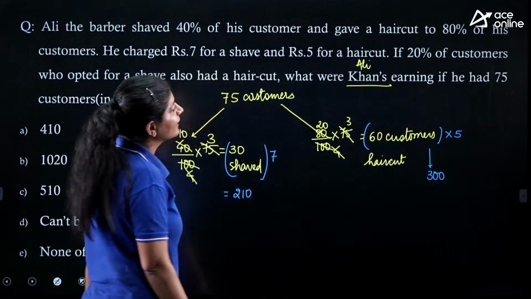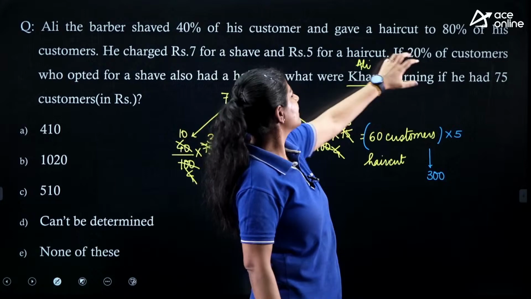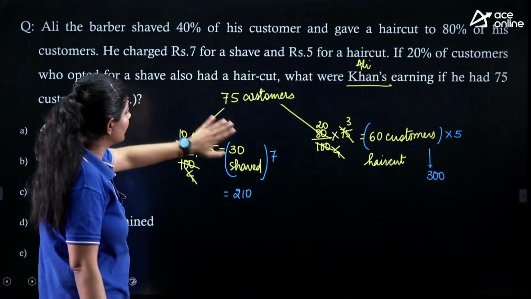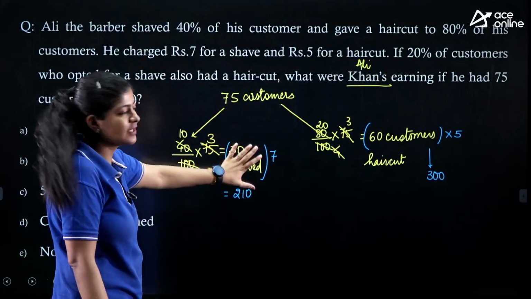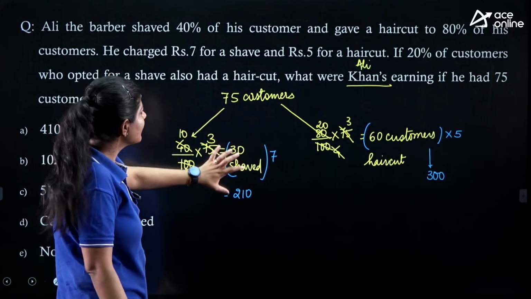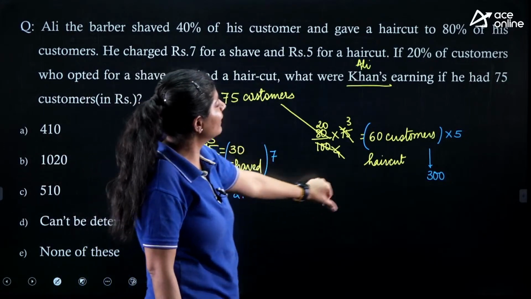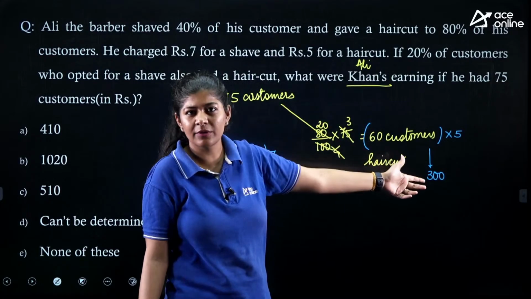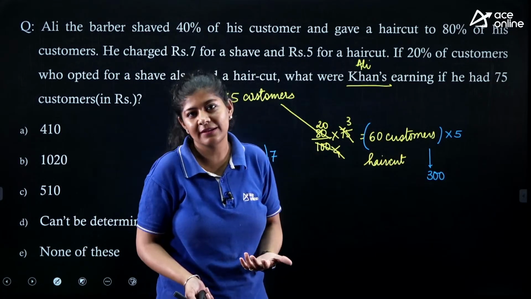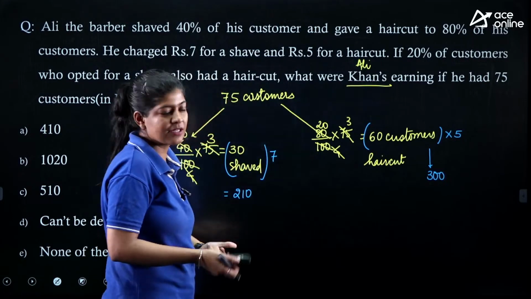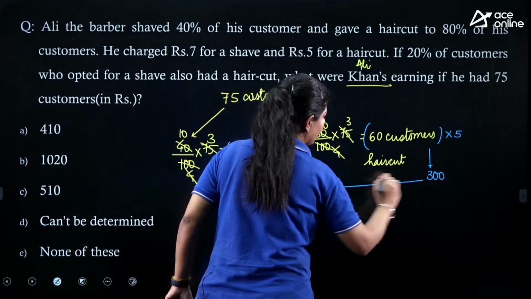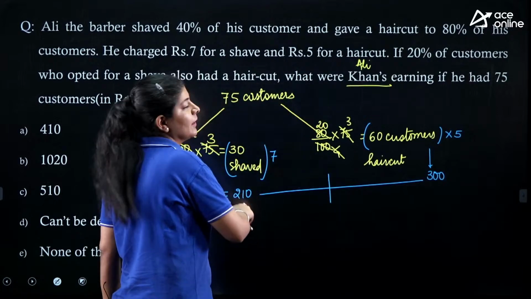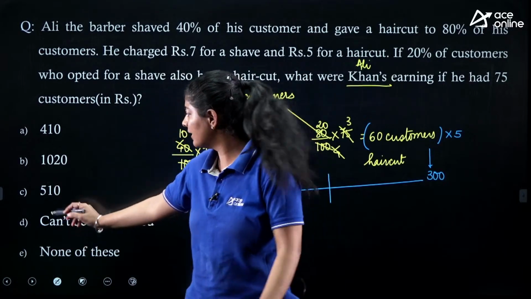Now the question says that 20% of the customers who opted for the shave, that means 20% of this one, which is nothing but 6 customers, also opted for the haircut. I guess this 80% already includes it, so there's no need to add the extra value. So basically we need to find the income, which is nothing but 210 plus 300.